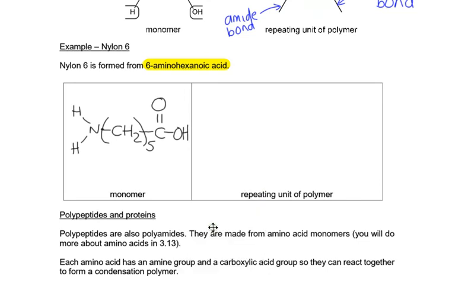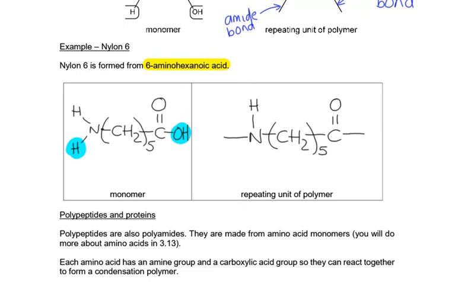What we're going to do now is remove the OH from the acid and the H from an N and draw our polymer. Remember that the trailing bonds show the amide bonds as linking to the next part of the polymer chain. And we've got amide bonds at both ends. Okay, so that's the end of the little section on polyamides, and in the next